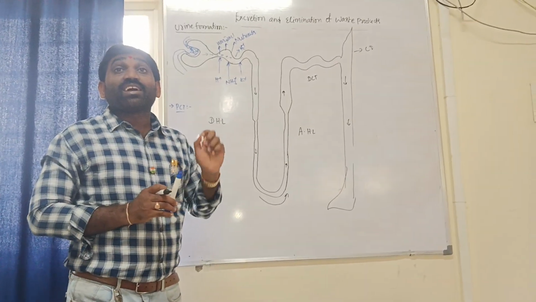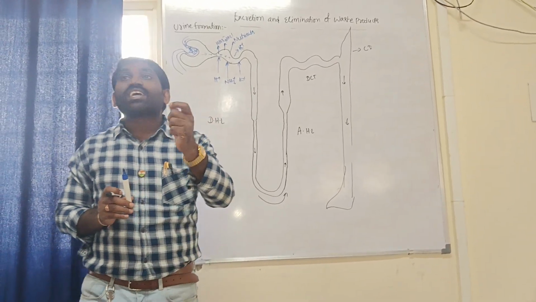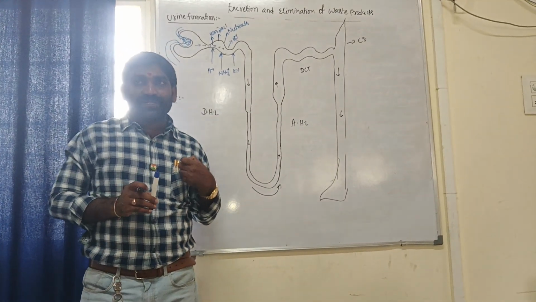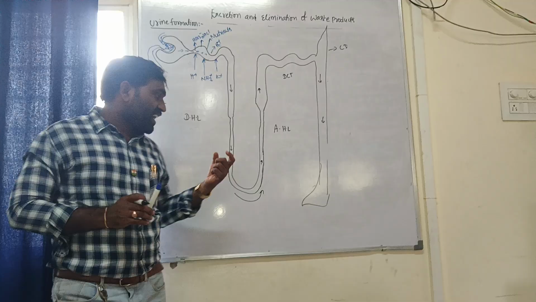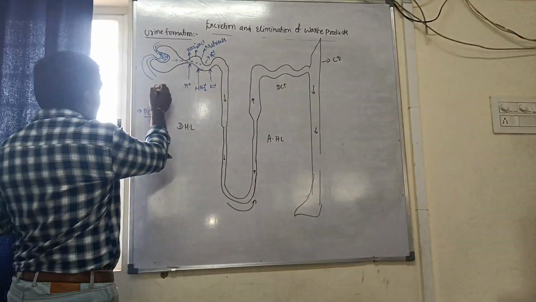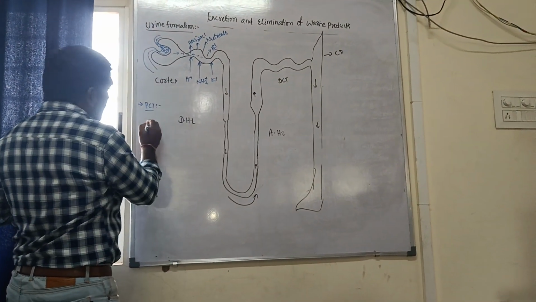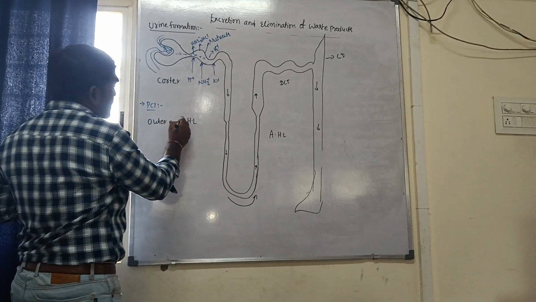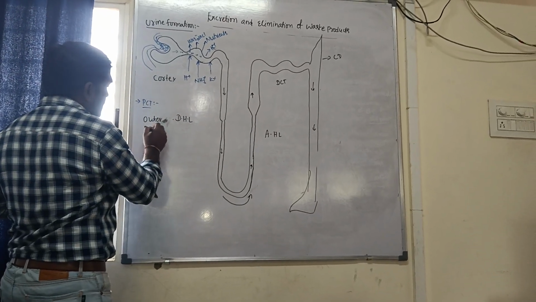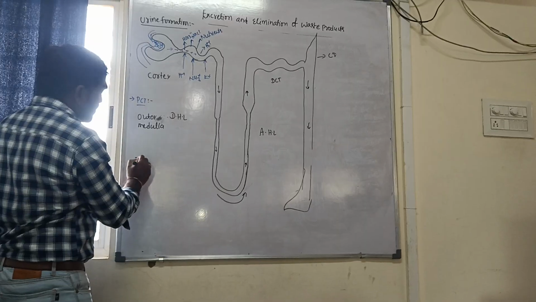The function of Henle's loop is to maintain high osmolarity in the medullary interstitium. This is the inner medulla.